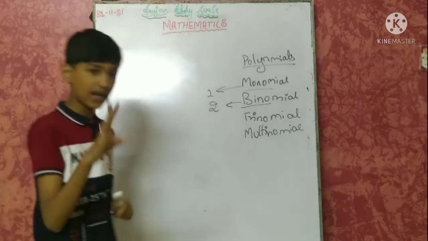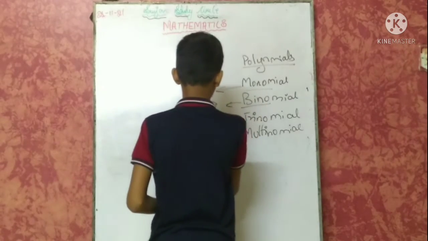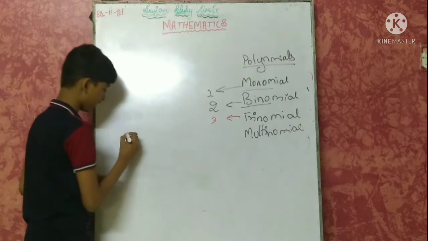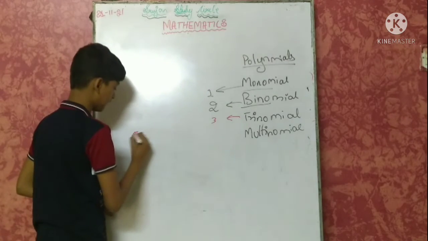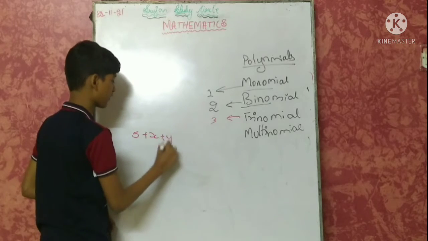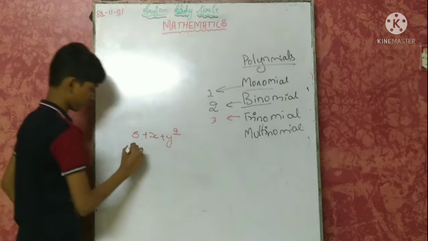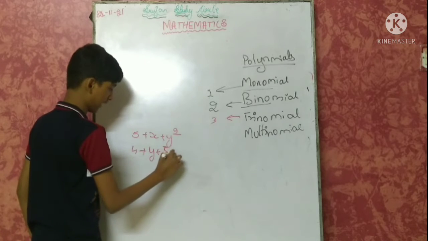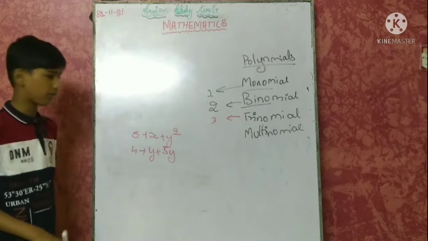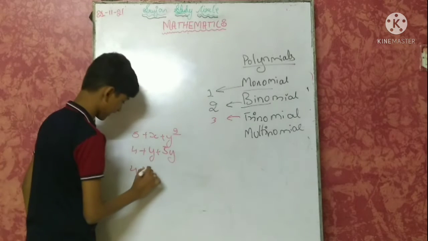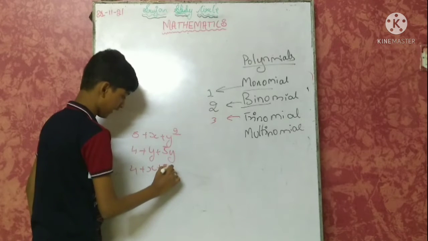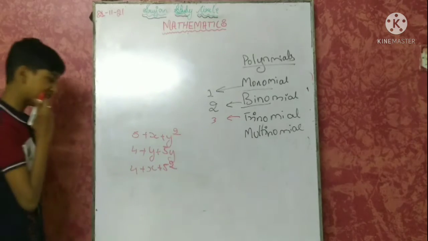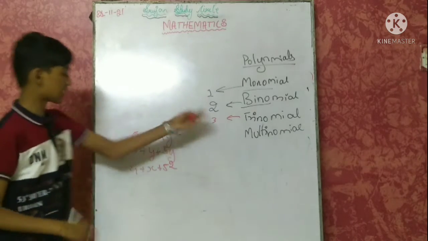Now trinomial. Tri means 3. In this we have 5 plus x plus y square. This is a trinomial. 4 plus y plus 5y is again a trinomial. 4 plus x plus y, 5 square is a trinomial.